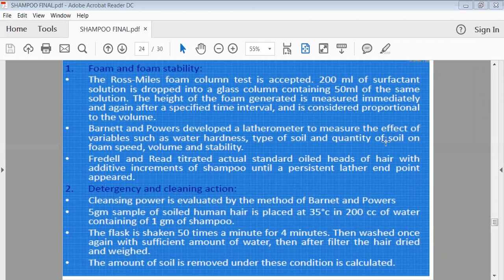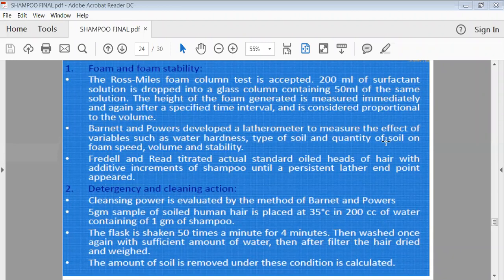Suppose we have taken 1 gram of shampoo, then add 100 ml of water and make the solution of that shampoo, and then clean your bunch of hair using that shampoo, and then wash it with normal water, dry that hair and check its appearance, whether the soil has been removed or not, or we can go for reweighing of that hair.